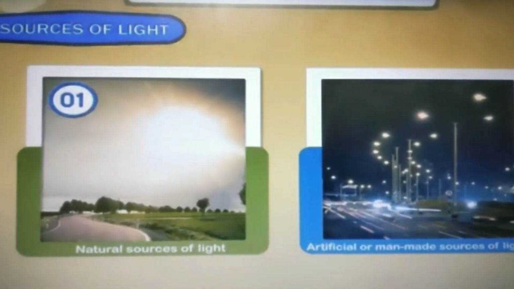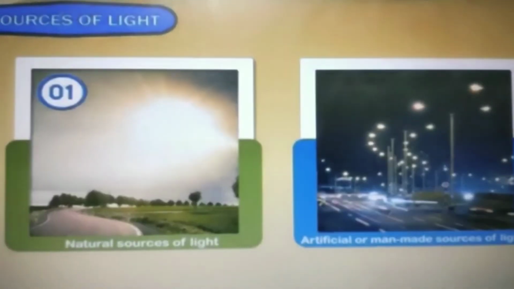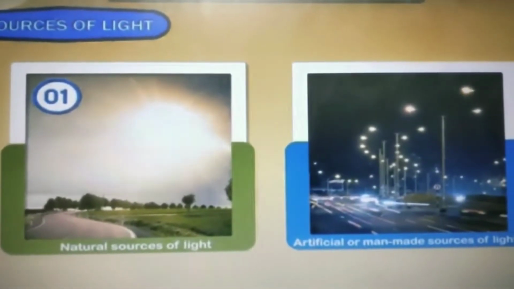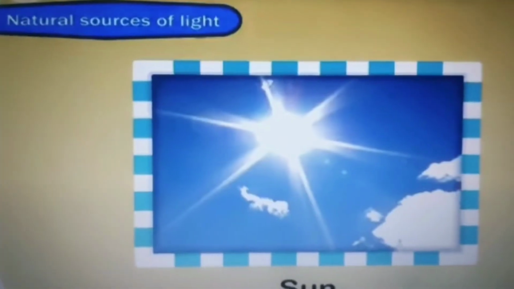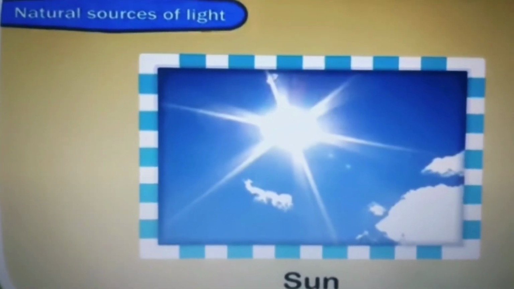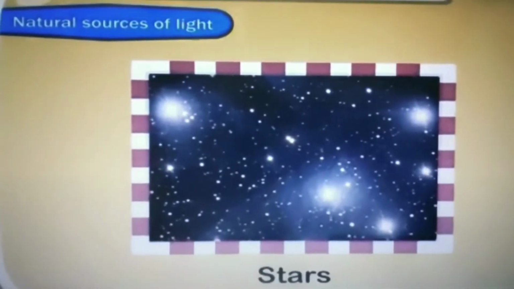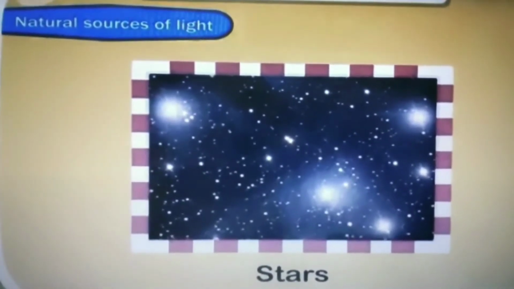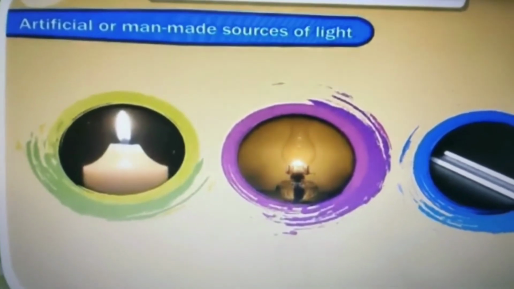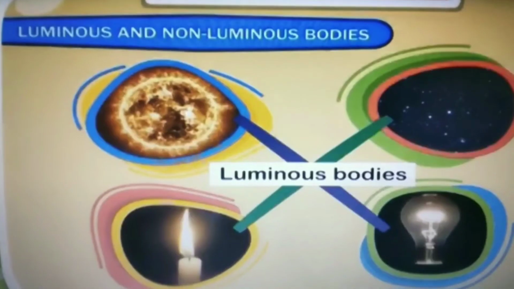Students, there are two sources of light. One is the natural source and the other one is the artificial, or you can say the man-made source of light. So let's discuss these in detail. Sun has an enormous amount of energy and is one of the most important natural sources of light. Stars are also a natural source of light. Burning candle, electric bulb are the artificial, or you can say man-made sources of light.